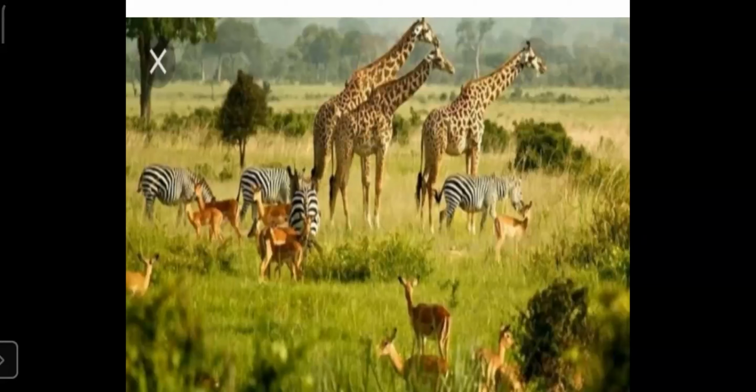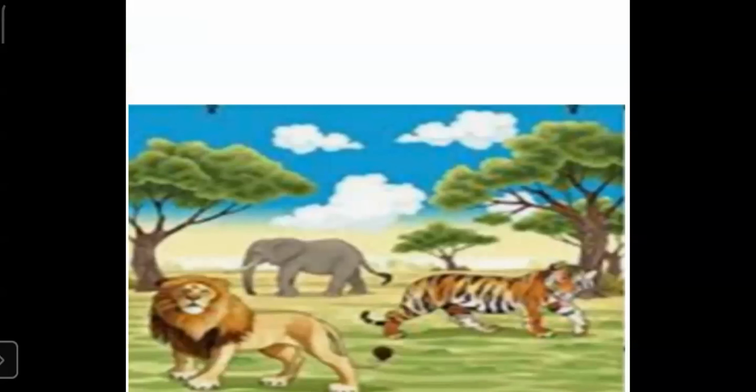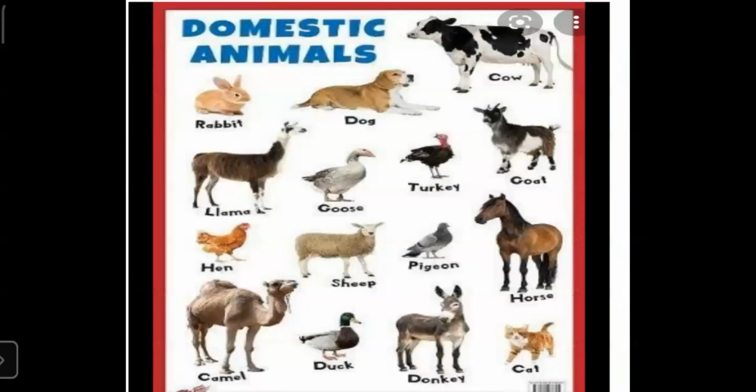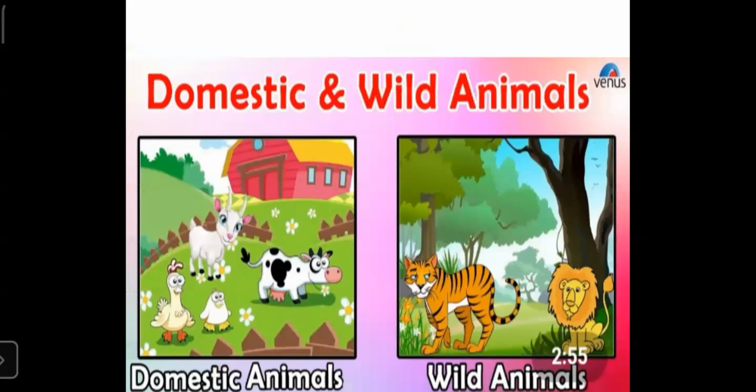Okay? In a zoo, wild animals are kept in a cage. But in national park, wild animals roam just as they roam in jungles. Okay? So this is the basic information about animals. There are two kinds of animals, students. They are domestic animals and wild animals.